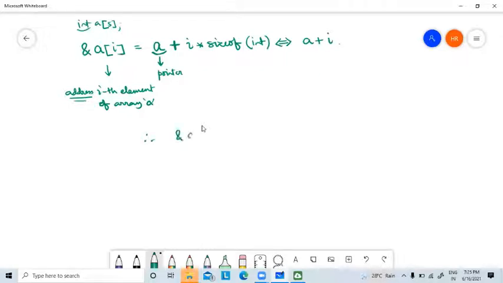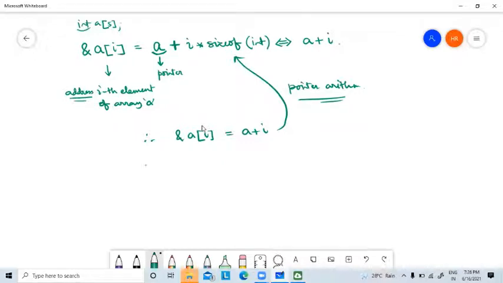What is the meaning of &A[i]? The meaning of &A[i] is A plus i, which is also equal to this. Finally, it will be converted to this, according to pointer arithmetic. Because in case of pointer arithmetic, if we add any integer value to an address, it will be modified like this.